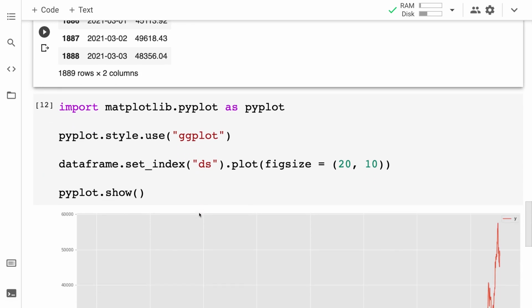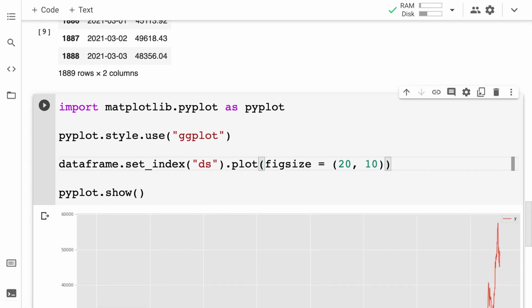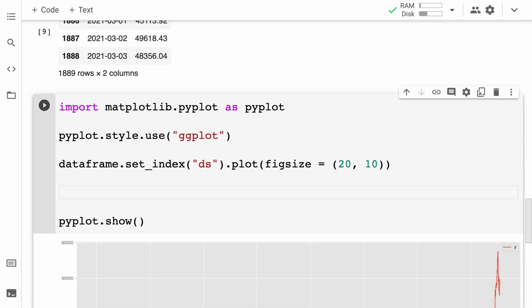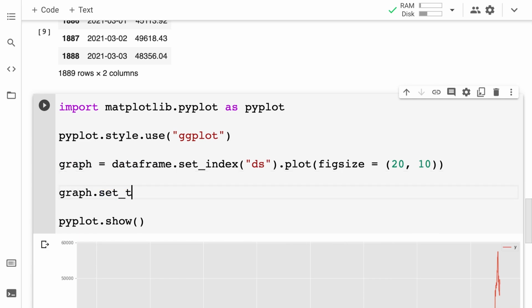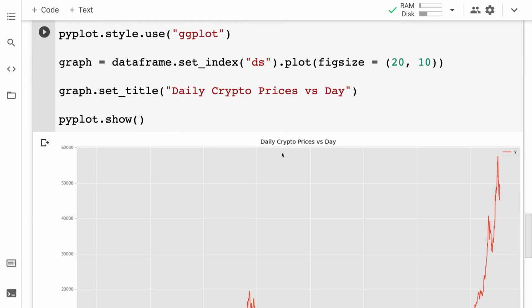All right, so let's add here a title. So for the title, what I'm going to do is save the result of this, which will be my graph. Then I can call my graph, and I can use the set_title function. I'll call this daily crypto prices versus the day. Then I'll hit run, and now we'll have a title. Typically, your title will be your Y-axis versus your X-axis.